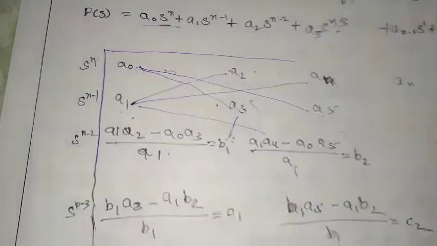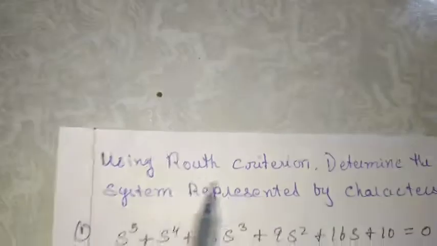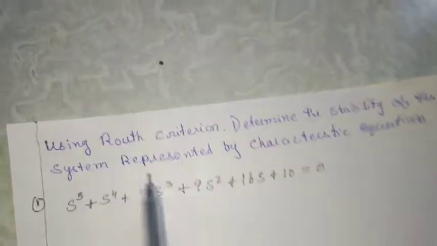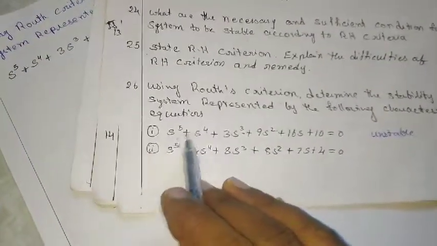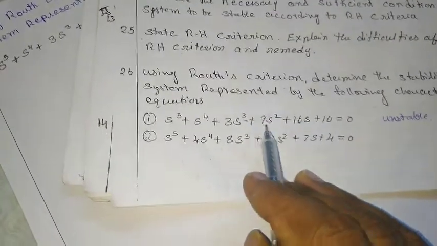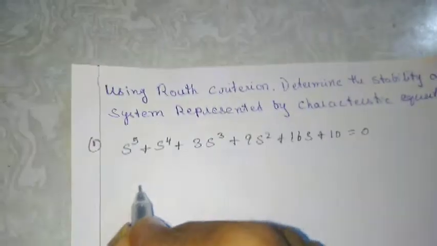Okay, we'll do some problems now to find the stability. Using the RH criterion, determine the stability of a system represented by the characteristic equation. This is a problem from the question bank, the first problem on RH criteria: s power 5 plus s power 4 plus 3s cube plus 9s square plus 16s plus 10 equal to 0. By using the RH criteria, we have to tell whether the system is stable or not. First I'll construct the Routh array.